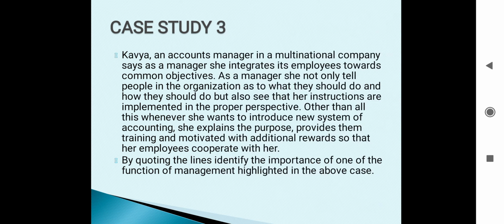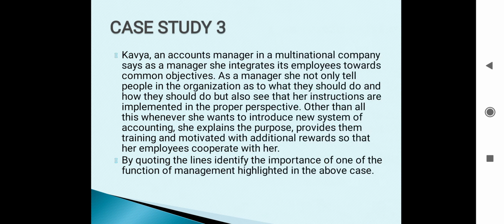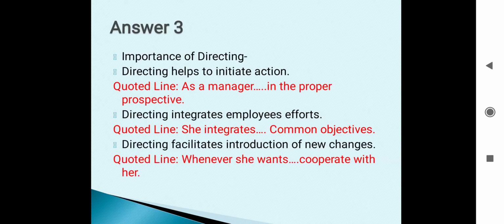The second point is she integrates its employees towards common objectives. So directing integrates employees' efforts, and quoting the lines here. Third point, directing facilitates introduction of changes. So we have got these lines also. Whenever she wants to introduce new system of accounting, she explains the purpose, provides them training and motivates with additional rewards so that her employees cooperate with her. So these lines we are going to quote.